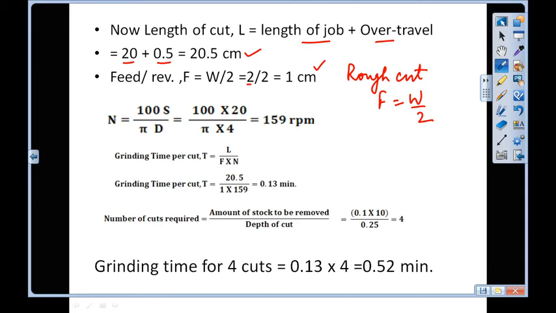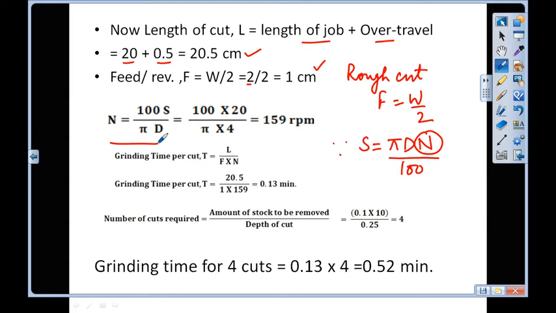Next we will calculate N, the RPM. We know the standard formula of cutting speed in case of turning as S is equal to pi dN by 100. This is the basic formula. So we will calculate N from this formula as 100 S upon pi d.